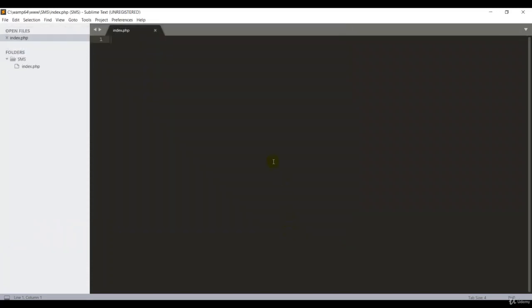Great guys, now we have to write the code for index.php. If you use Sublime, start with very simple HTML: type html and hit the tab key, and you can get all the code without typing. Now I'm typing the title of my project: welcome to school management system. So I'm putting the name for my project. It is in the title.